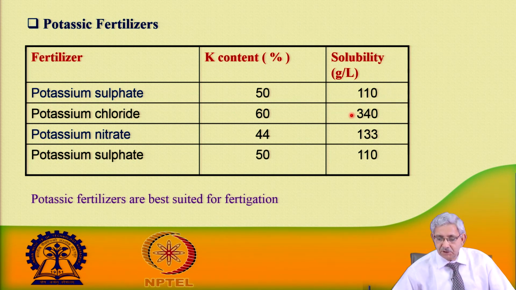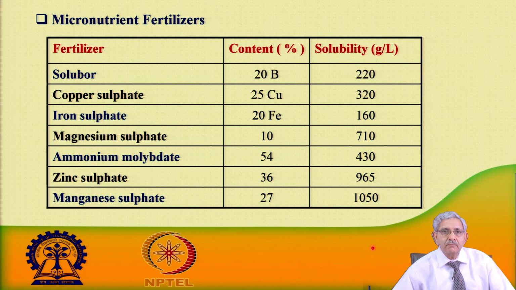Like this you can see here the solubility with potassium chloride and potassium nitrate, this is 44%, and this is a commonly used fertilizer to meet the requirement of nitrate as well as potassium. Potassium sulphate is another. So, potassic fertilizers are also best suited for fertigation.